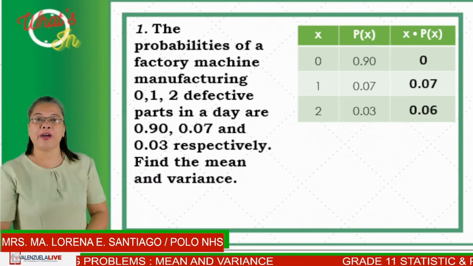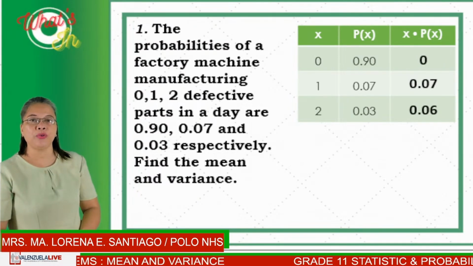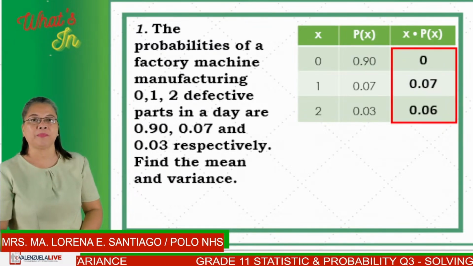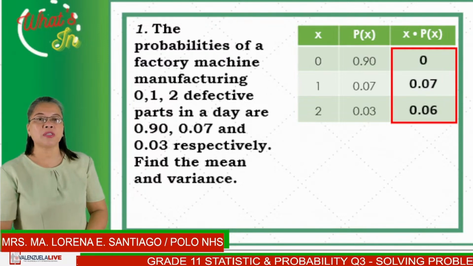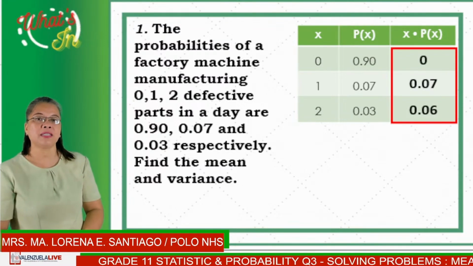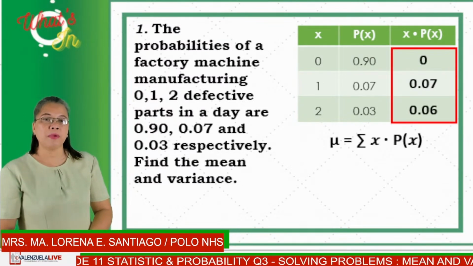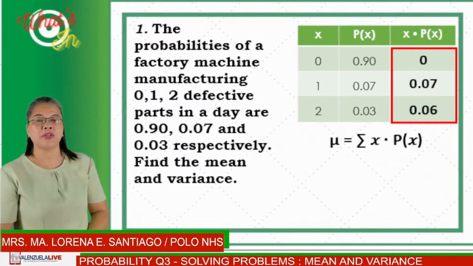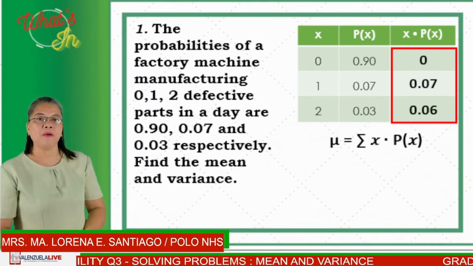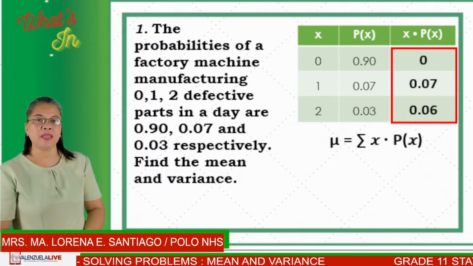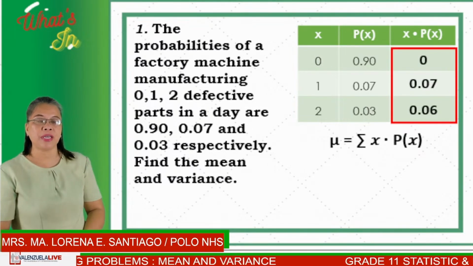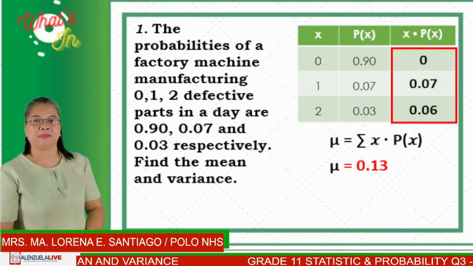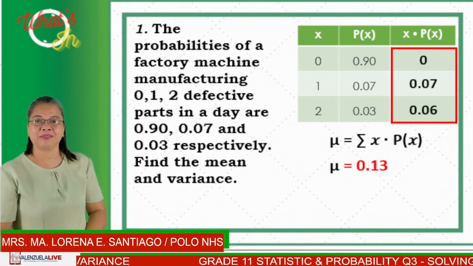In order to find the mean, all we need to do is add all the items that are found in column number 3. This is because the formula for the mean is the summation of the product of x times p of x. So, if we add 0 and 0.07 and 0.06, then we will have a mean of 0.13. Did you get that?